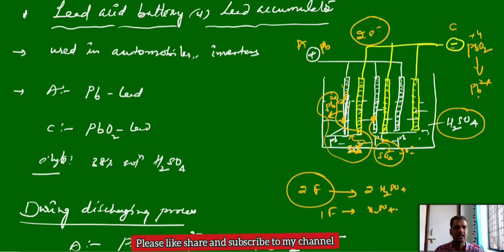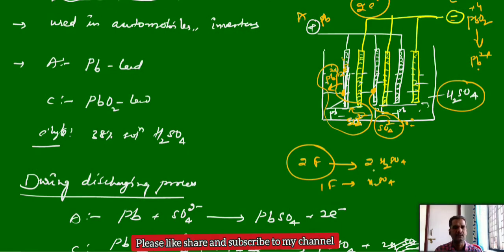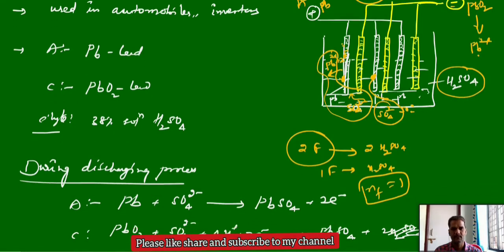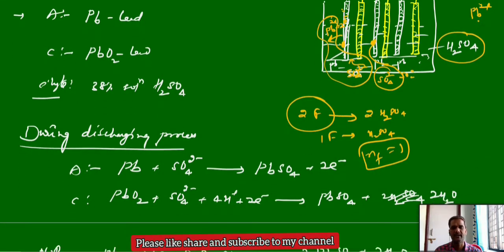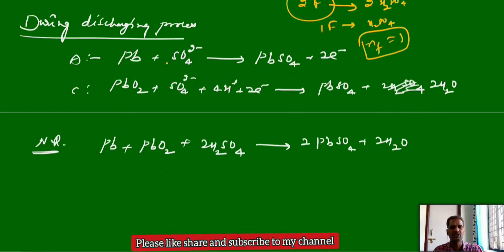Means what? Here the n-factor for sulfuric acid in the case of the lead acid storage battery is 1. This is very important. In the case of the lead acid storage battery, the n-factor of sulfuric acid is 1. Generally sulfuric acid has n-factor 2, but in this case it is 1. So for 2 moles of electron charge withdrawn, 2 moles of sulfuric acid are consumed. This is the overall reaction in the lead acid storage battery during the discharging process.